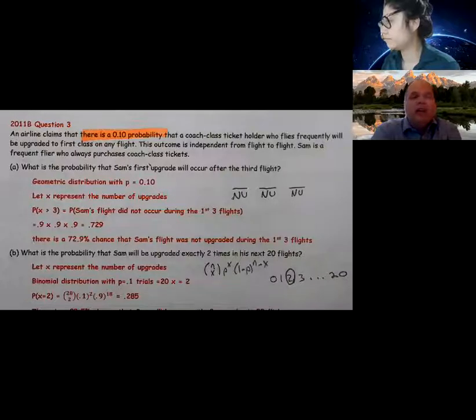In this case, an airline claims there's a 10% probability that a coach class ticket holder who flies frequently will be upgraded on any given flight. That is a fixed probability. Either they're upgraded or they're not, so this is a yes-no situation.